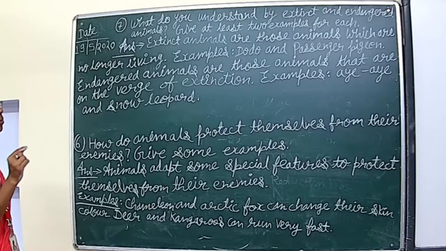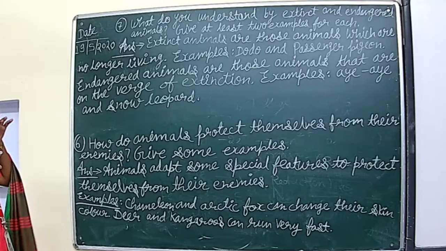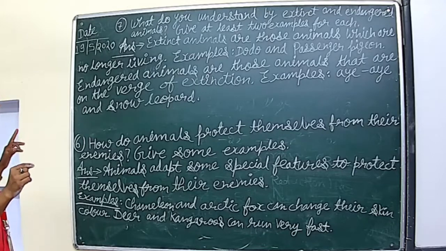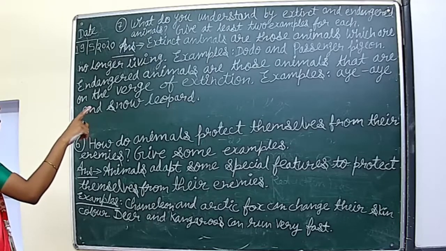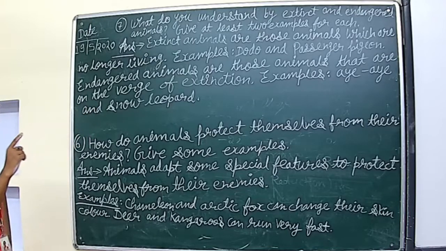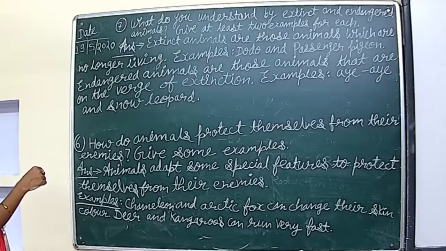What do you understand by extinct and endangered animals? Give at least two examples for each. And the answer is, extinct animals are those animals which are no longer living. Examples: dodo and passenger pigeon. Endangered animals are those animals that are on the verge of extinction. Examples: snow leopards.